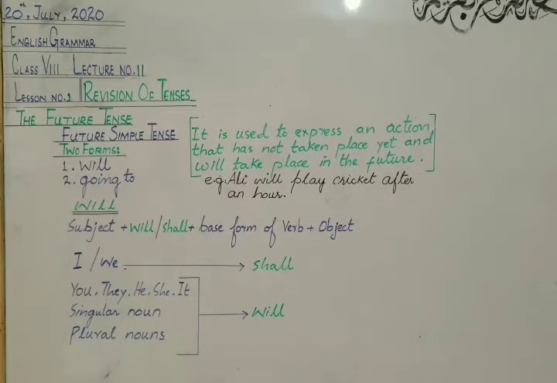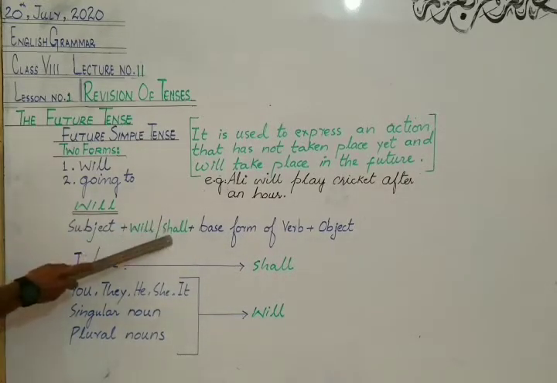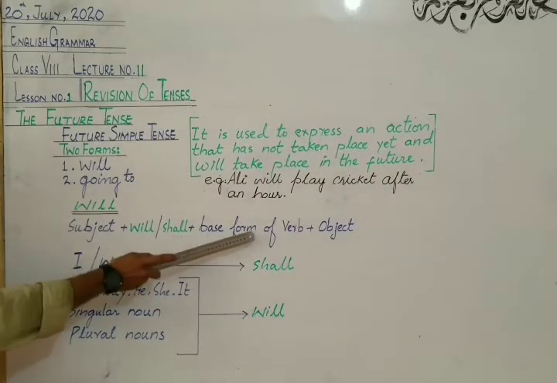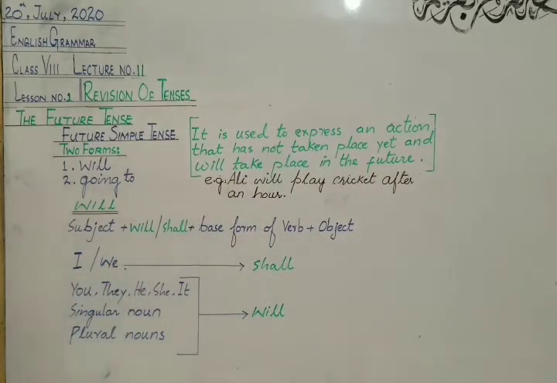Well, this tense is a little tricky because there are a few different future simple forms. The most important are will and going to. Let's discuss the will first. We make future simple tense with the subject plus will or shall plus base form of verb plus object.